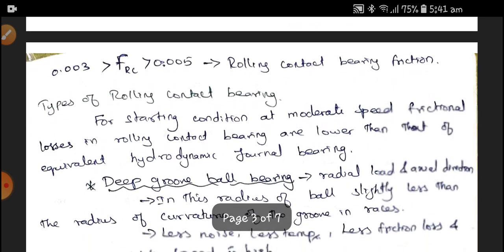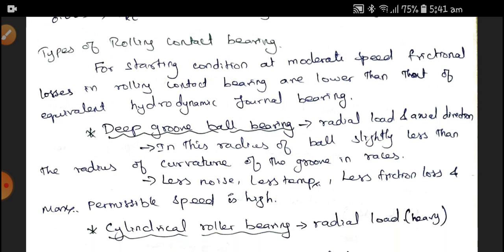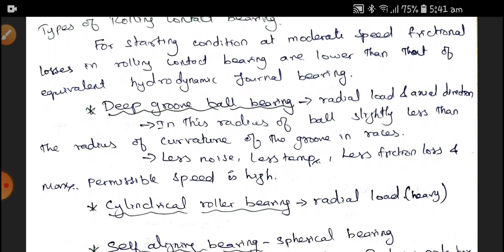And the next is the types of rolling contact bearing. For starting conditions at a moderate speed, the frictional losses in the rolling contact bearing are lower than those of equivalent hydrodynamic journal bearings. The different types of rolling contact bearings are below, the first being the deep groove ball bearing. Wherever there are radial and axial loads, deep groove ball bearings can be used.